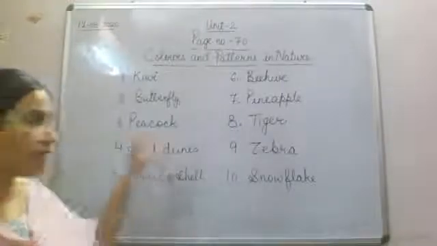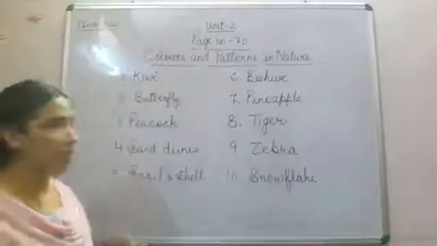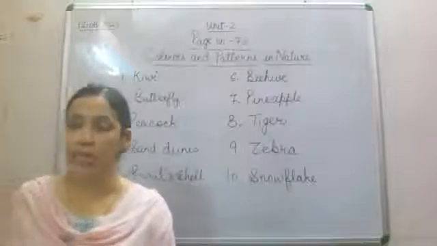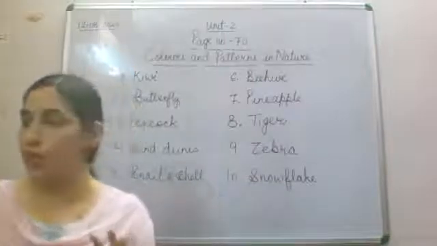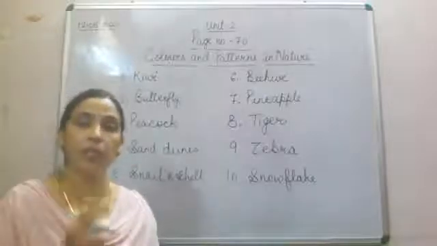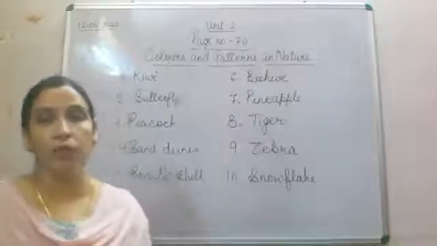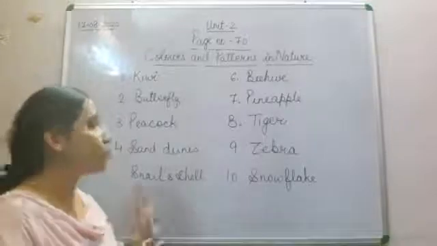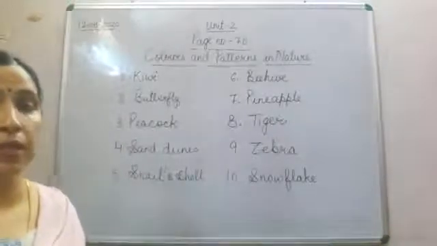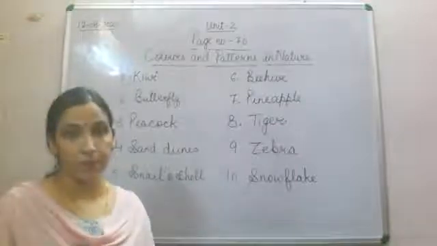First pattern which we have seen, that is kiwi. Kiwi is a fruit which is very good for our immunity, and that is of brown color. When you will cut it into half, then you will find it out that green color pattern inside that fruit. Now number 2 is the beautiful pattern of butterfly. Butterfly, if you will see in our nature, that is of different color.